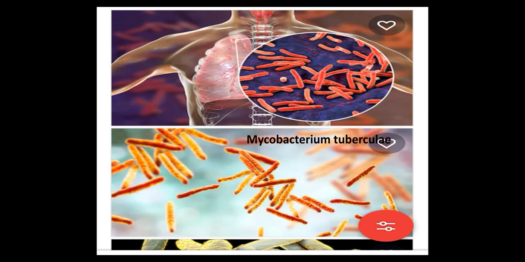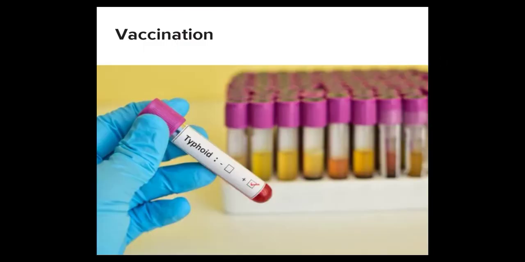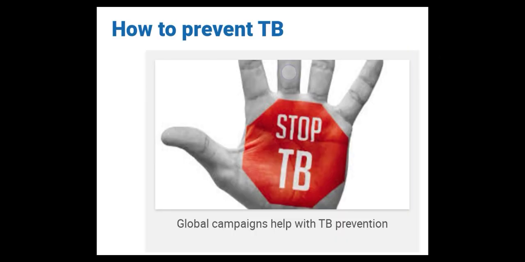So for that, what prevention do we have to take? That is vaccination. The vaccine called Bacillus Calmette-Guerin, BCG, was first developed in 1920 and was given to newborn babies. Such vaccinations are given nowadays to newborn babies. So this adverse effect may not occur. That is called the BCG vaccine, given when the child is born.